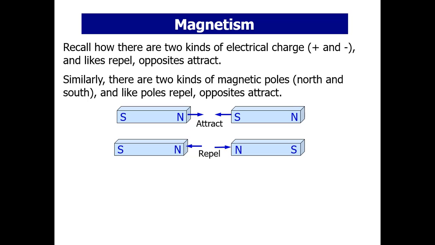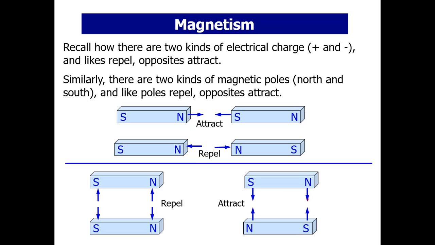See here, this is our magnetic field. We are discussing the bar magnet. Suppose in this arrangement the two repel each other, and in this arrangement they attract each other. Similarly here, whenever we put this side to that side, they will repel each other, and here they will attract each other. So these are the basic things.